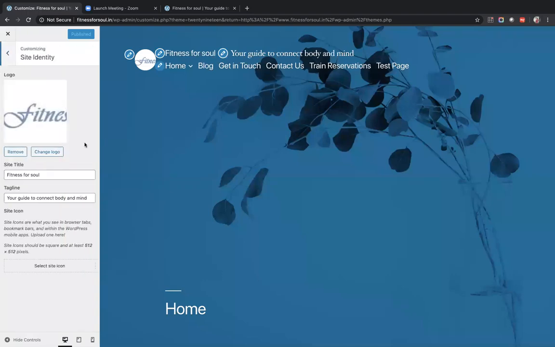Site identity is the section used to manage the website logo, which is this, the brand title, which is fitness for soul, and the tagline or sub description, which is this. No matter which theme it is, these options remain the same. Fine. Any doubts? Setting up the logo, theme title, and tagline all come under the section of site identity.